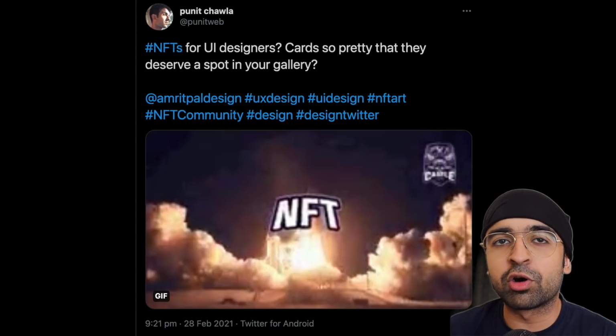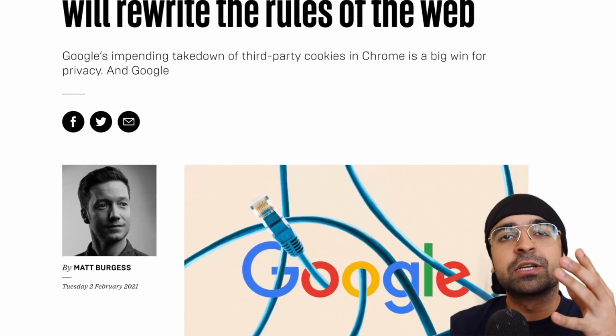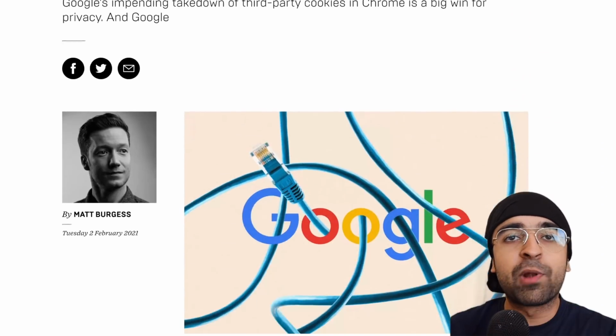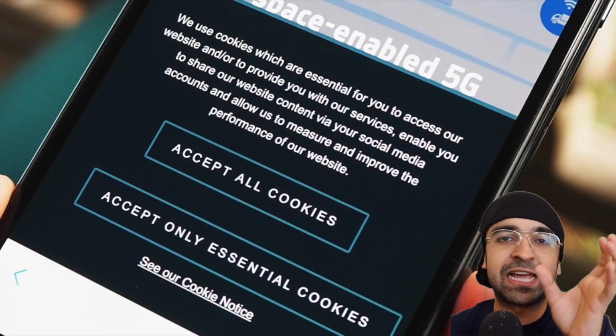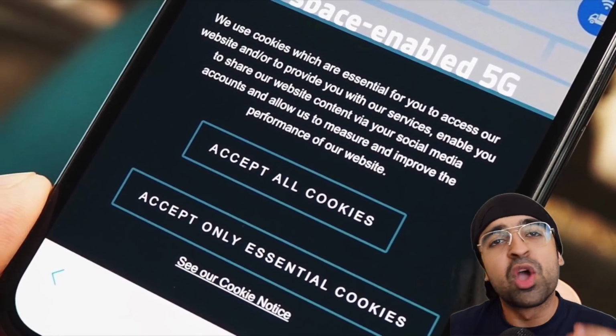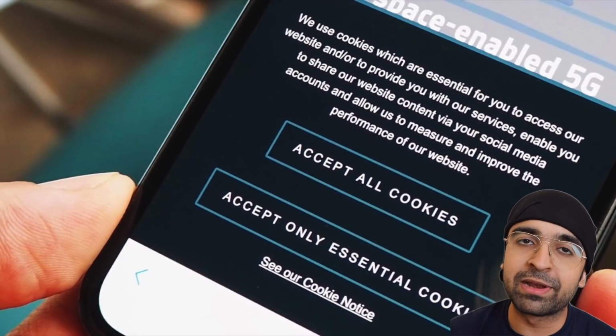If you're watching this video on your computer or laptop, you're probably watching this on Chrome. Chrome from now on will block all cookies by default. Yes, hopefully in the near future you won't get that irritating pop-up which asks you whether you want to allow those cookies or not.